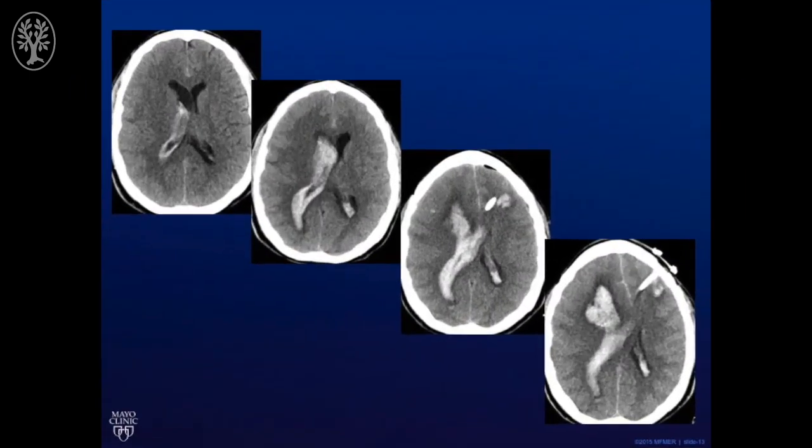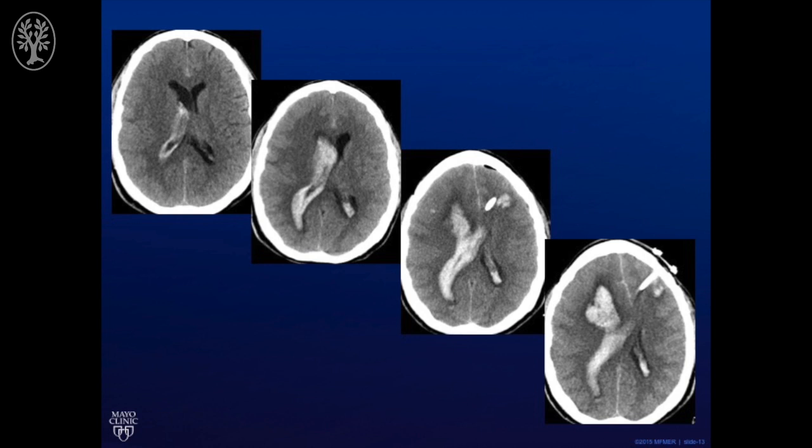And this is the CT progression. Each CT scan is 1 hour apart. You can see the progression of the intraventricular hemorrhage, and an EVD was placed, and despite that there was a third hemorrhage. At that point, the patient was taken immediately to surgery for a right craniotomy and evacuation of the hematoma.